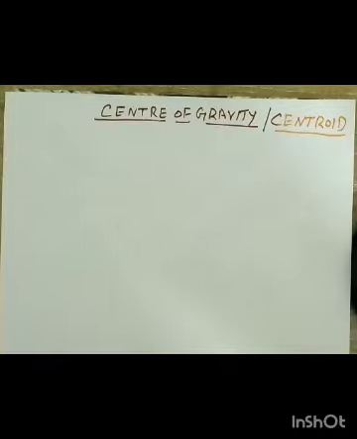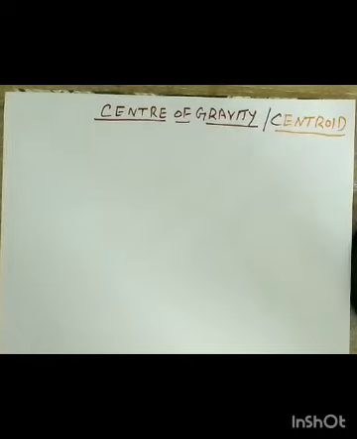So center of gravity, you can say, is the point where the weight of a body can act, or centroid is a point where the whole area of a body is assumed to be concentrated, right?